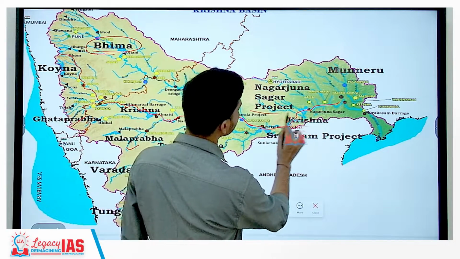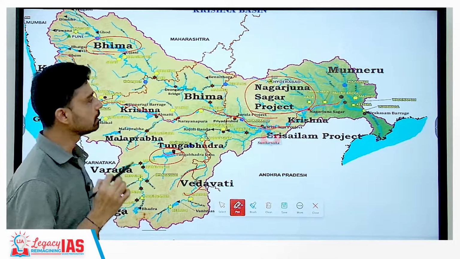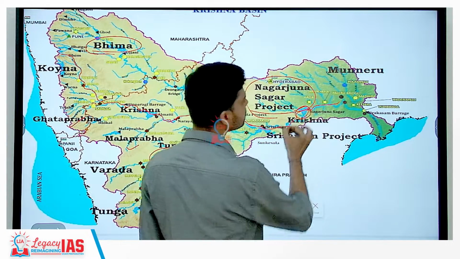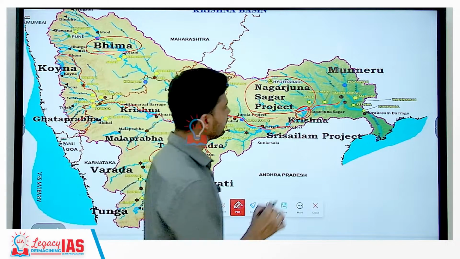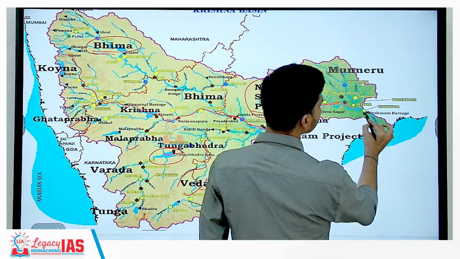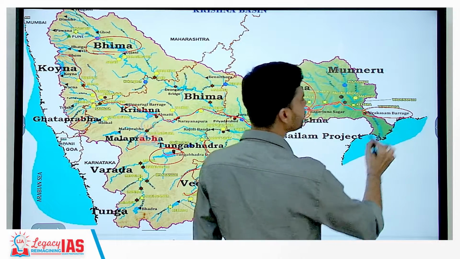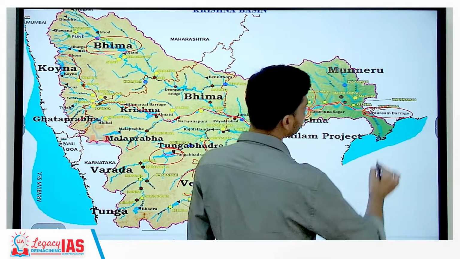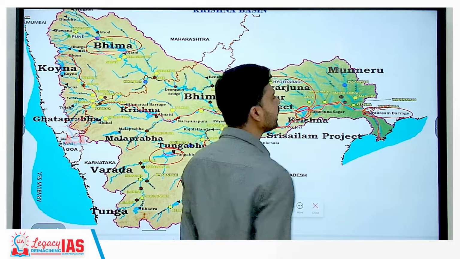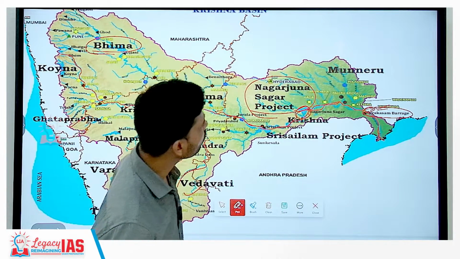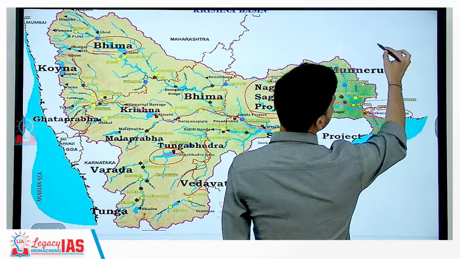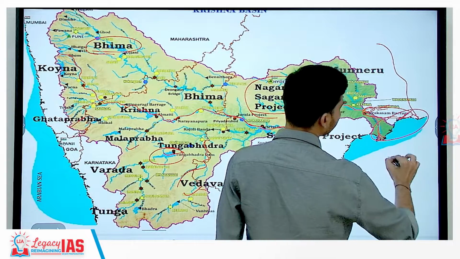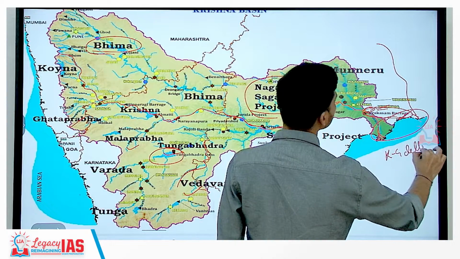And the important project that you will find on the Krishna river is the Nagarjuna Sagar project, which is a very important dam. One of the largest dams of South India is also situated here. And then, flowing further, Krishna river has another barrage near the place where it starts forming a delta, called Prakasam barrage, near the district of Vijayawada. And then the river enters the Bay of Bengal. One thing you should know is that Krishna river and Godavari river, their deltas have merged together today. So they form a combined delta, which is many times referred to as the KG delta, that is Krishna Godavari delta.